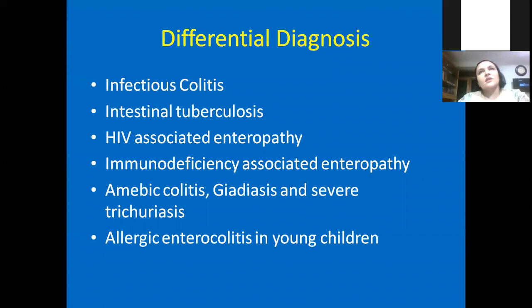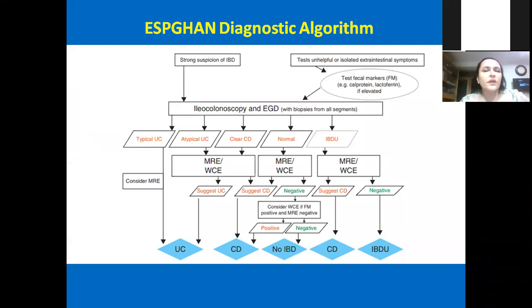Allergic enterocolitis in young children below 2 years, even the allergic colitis can look the same as ulcerative colitis, with severe ulcers. But the features usually show chronic inflammation with lots of eosinophils. Usually they have more than 30 or 35 eosinophils per 100 fields. This is the ESPGHAN algorithm.